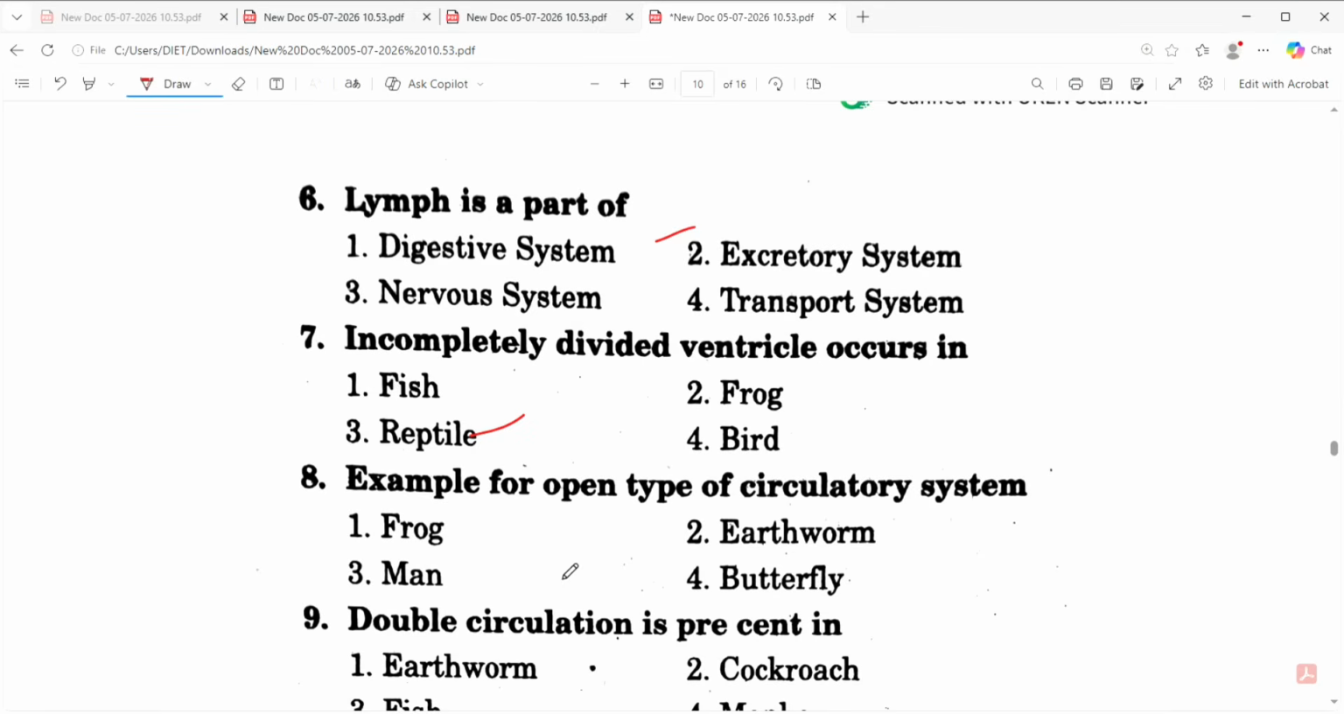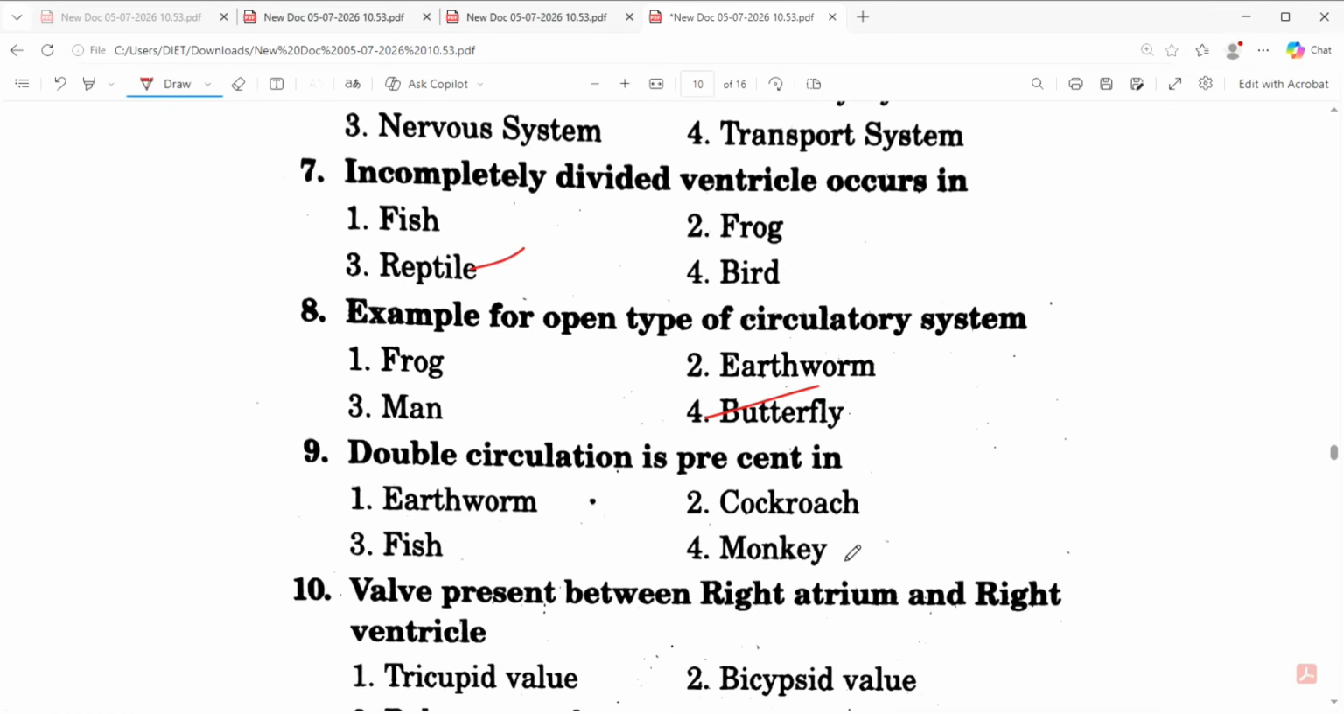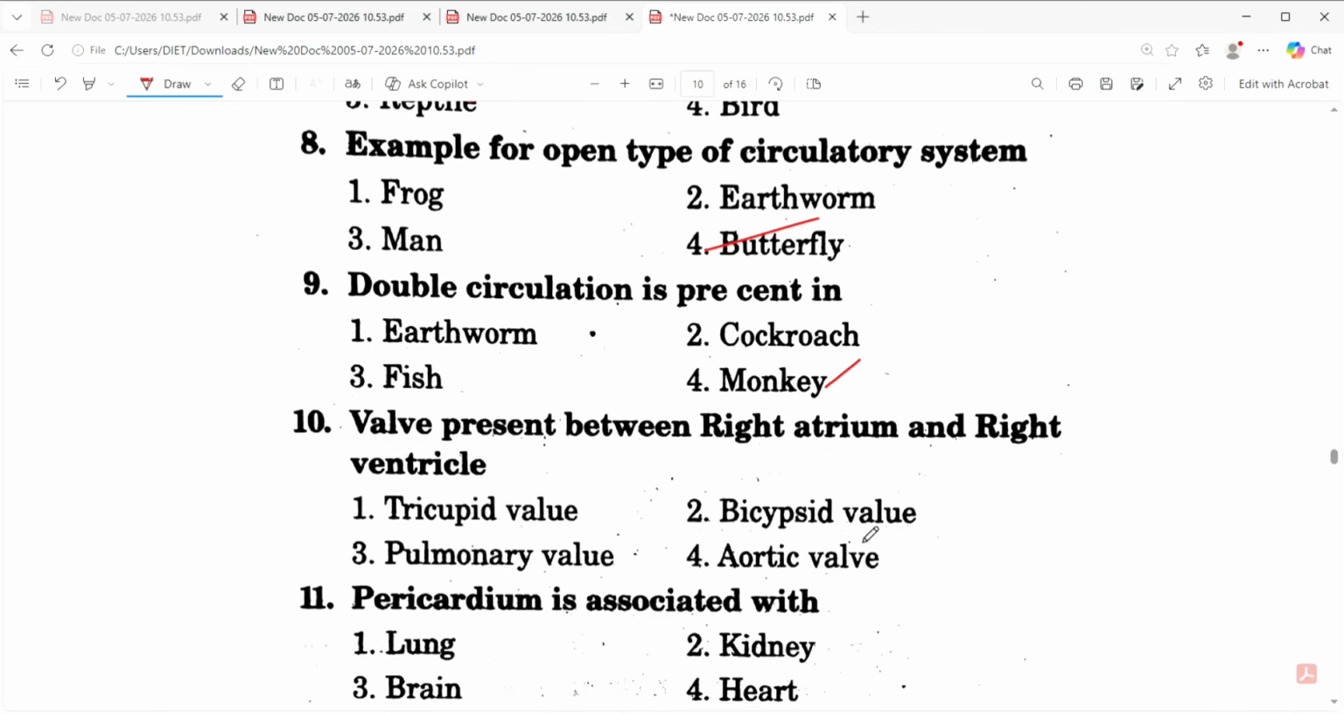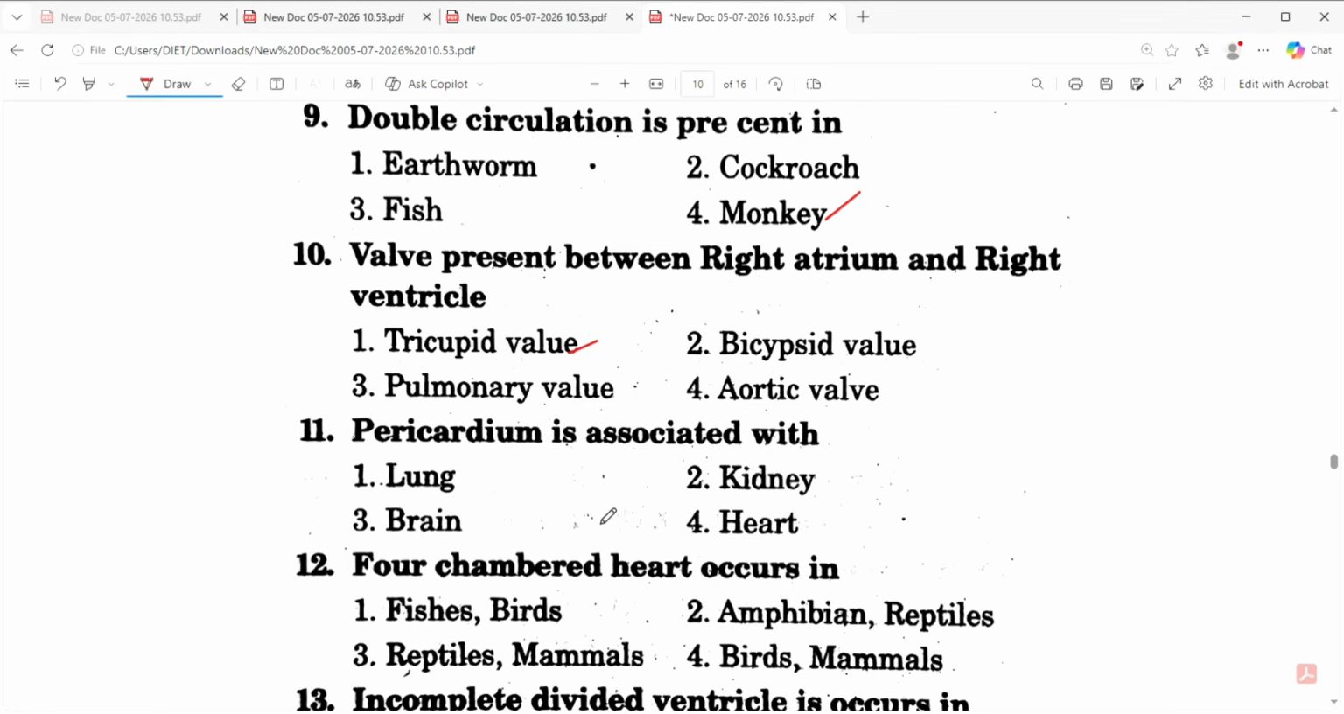How many of you can guess the answer here? A few seconds for you. Butterfly. Double circulation is present in monkey. The valve present between right atrium and right ventricle is the tricuspid valve. Pericardium is associated with the heart.